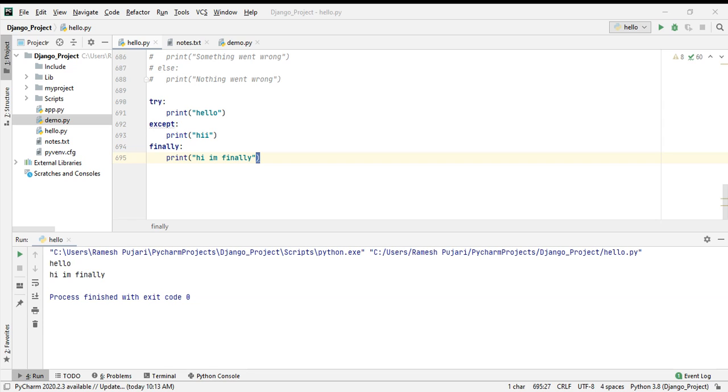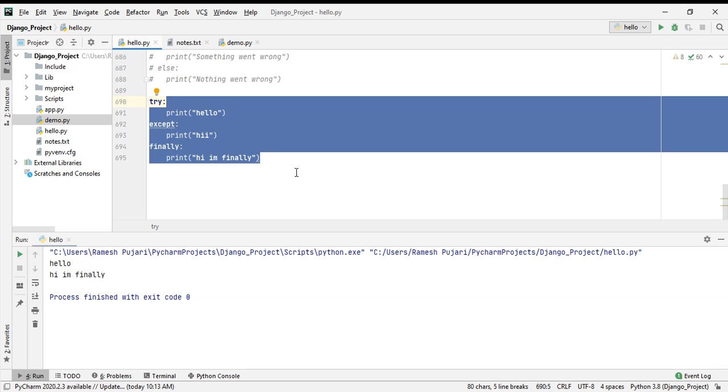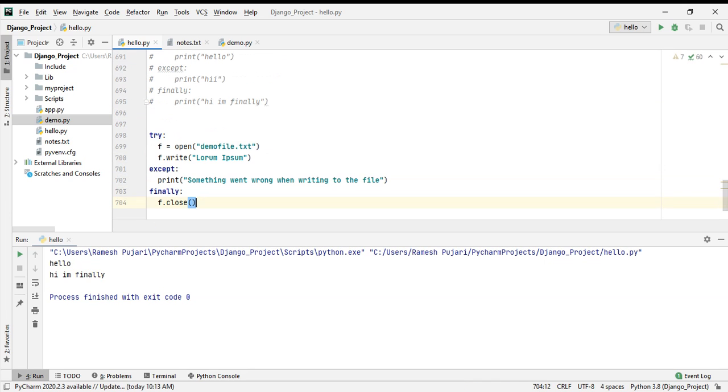So now, earlier we have seen in file handling, we are opening the file, writing the content to the file and closing that file. So similarly I will demonstrate one example with try, except and finally using those keywords, so that you can understand how to use those conditions with file handling also. This concept is related to file handling. Now I will comment this one.